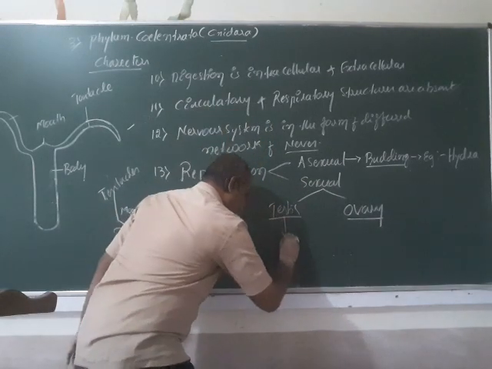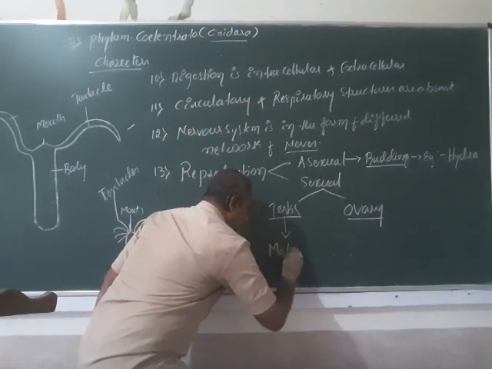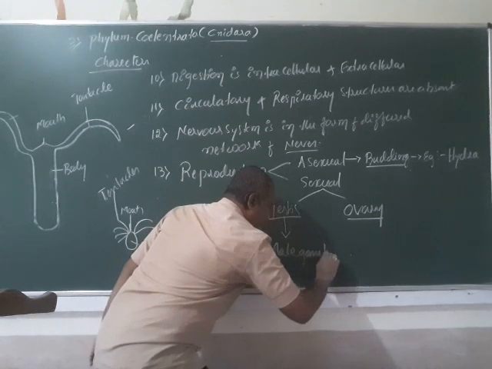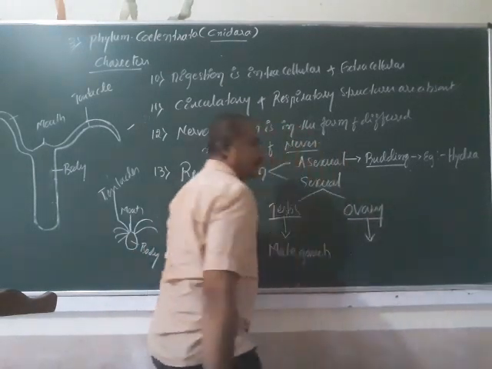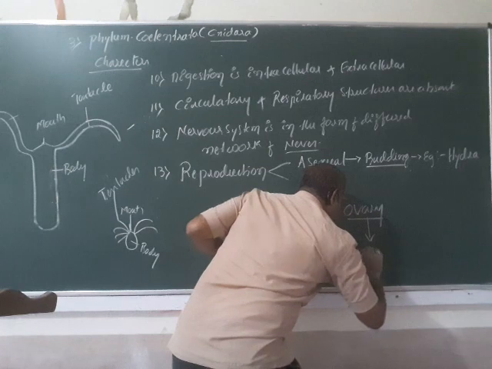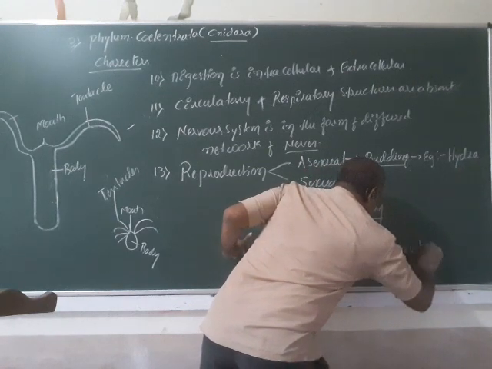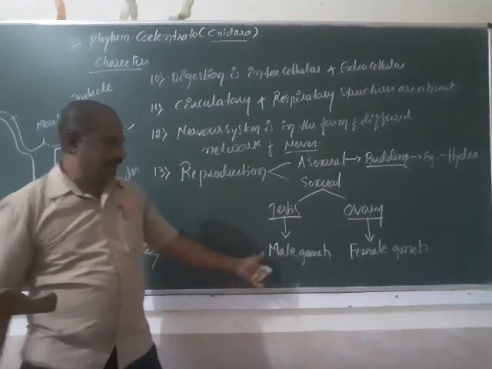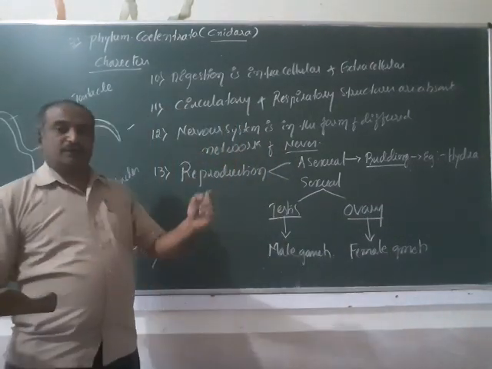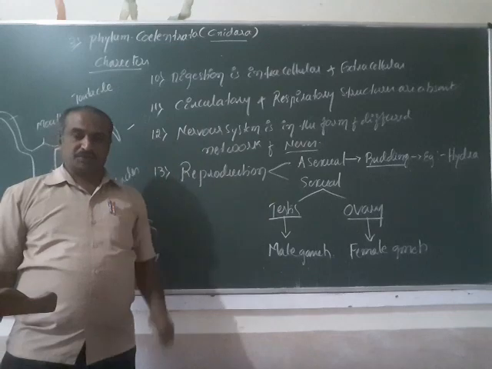In the testis there is a production of male gametes and in the ovary a production of female gametes. When male and female gametes unite, a new organism comes.